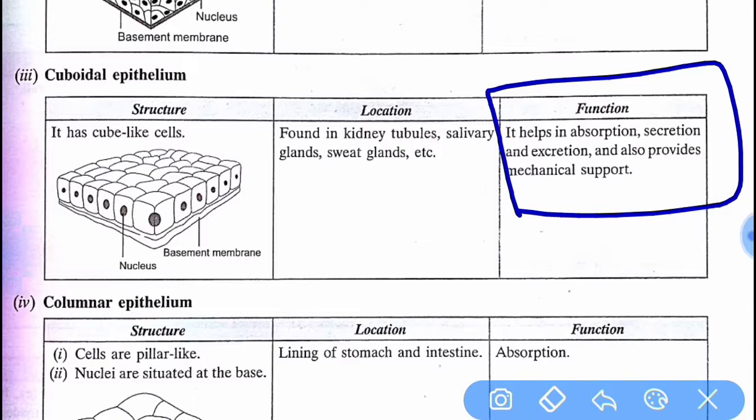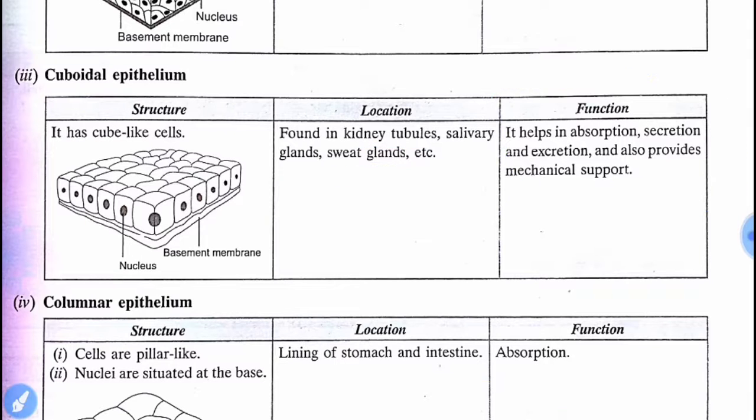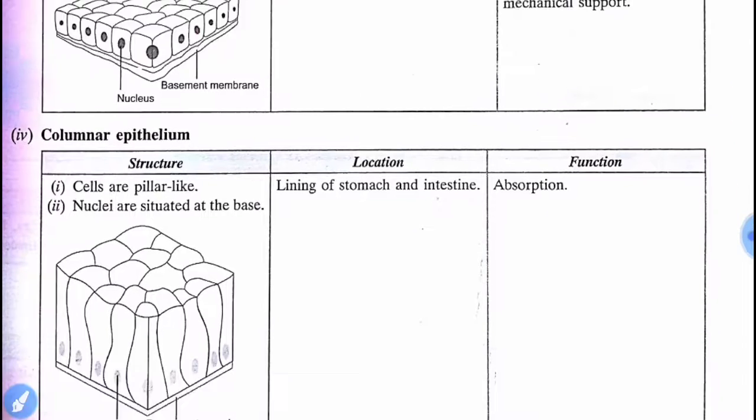Sometimes a question may be asked about their location. Which type of epithelium tissue is found in kidney tubules and salivary glands? So you have to write cuboidal epithelium.